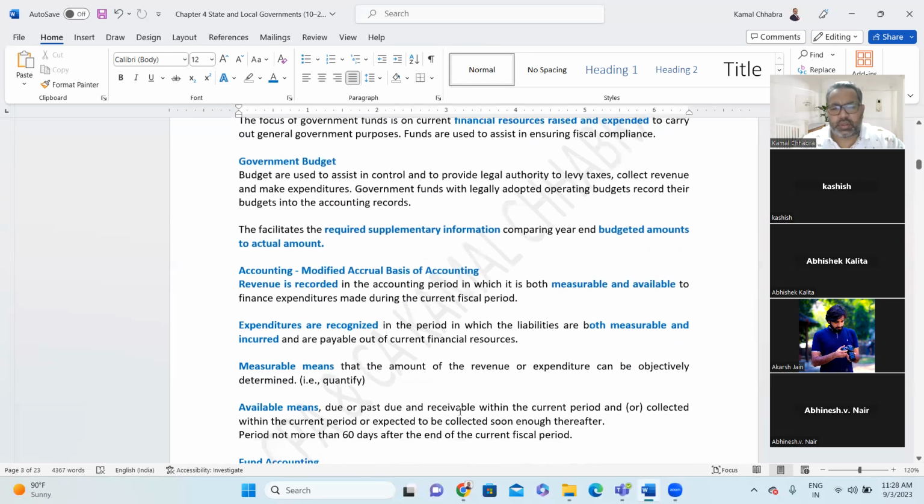Yeah. So cash basis of accounting, hope you all understand. When you are receiving the money, you will be recognizing the revenue, and when you are paying the money, you are recognizing the expenses. Right? Accrual basis of accounting is when goods and services are delivered, dispatched, or ownership has been transferred. At that point of time, you will be recognizing the revenue. And goods and services, when you have consumed, at that point of time, you will be recognizing the expenditure.